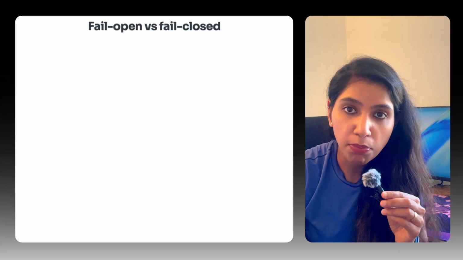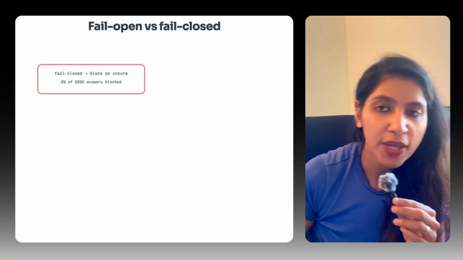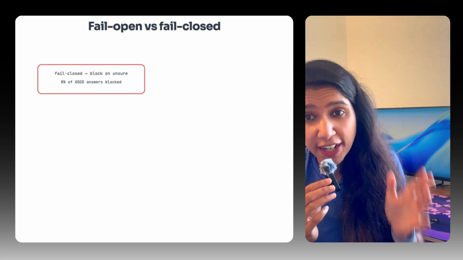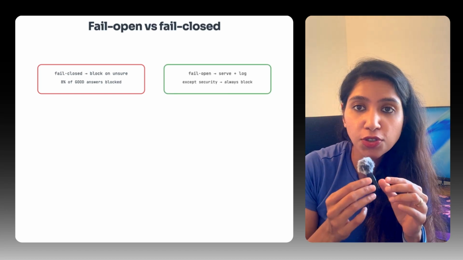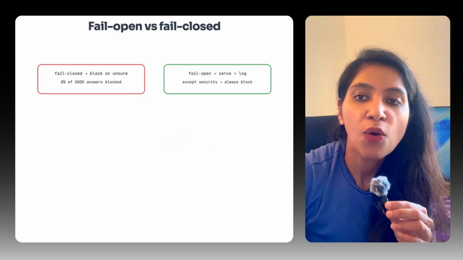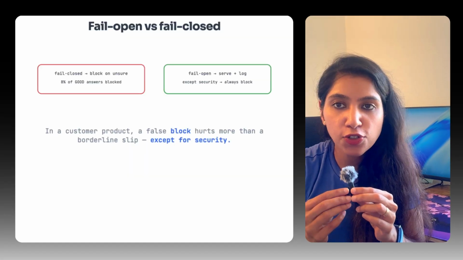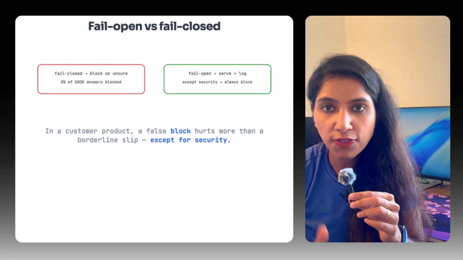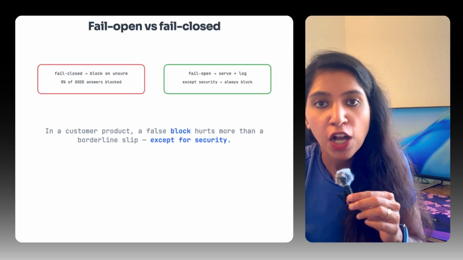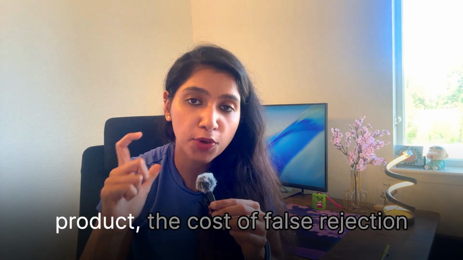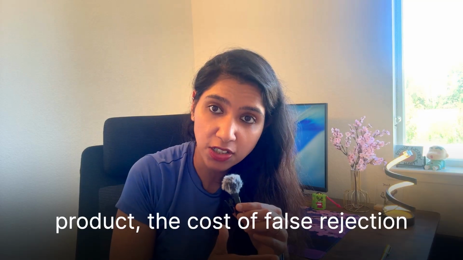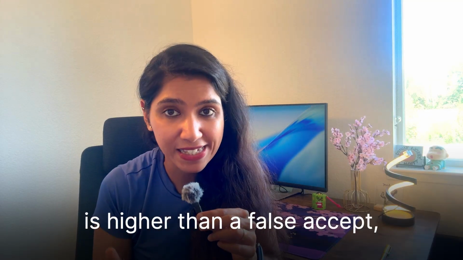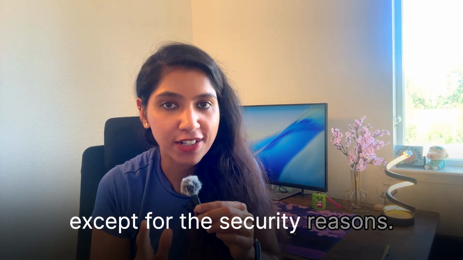And I mentioned fail open and fail close. When we launched the judge, it failed closed. Block anything ungrounded. In week one, approximately 80% of perfectly good answers got blocked, and users got "I can't help with that," which is worse than no judge. We switched to fail open, serve and log on uncertainty, with one exception: injection, always block. The lesson is that in a customer product, the cost of false rejection is higher than a false accept, except for security reasons.